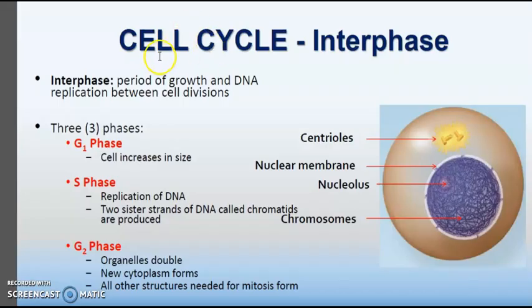So there we conclude with the first stage of the cell cycle, that is interphase. It consists of three stages. In the G1 phase, the cell increases in size. In the S phase, there is replication of DNA and two sister strands of DNA called chromatids are produced. And in the G2 phase, the organelles double and new cytoplasm forms and all other structures needed for mitosis are also formed.